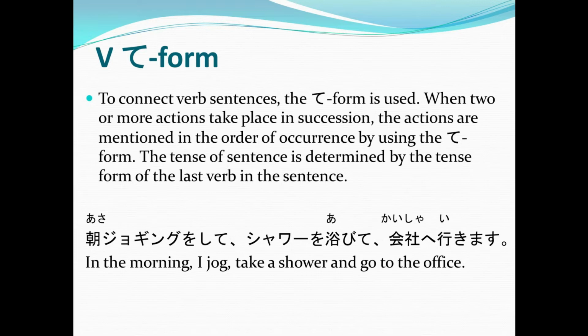Now, take note that in this sentence, the actions mentioned happened in order of occurrence, and the tense of the sentence is determined by the tense form of the last verb, which is ikimasu. So, this sentence, in the morning wherein he or she took a jog, takes a shower, and goes to the office, happens habitually because of the ikimasu form of the go verb.